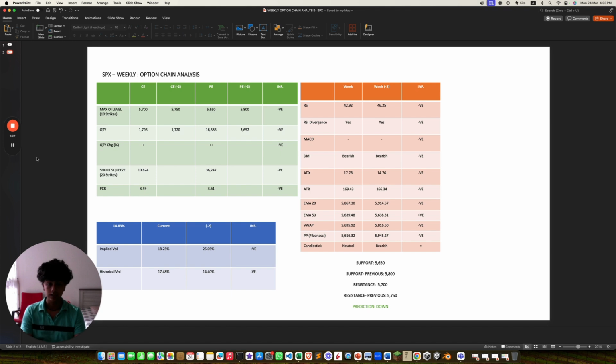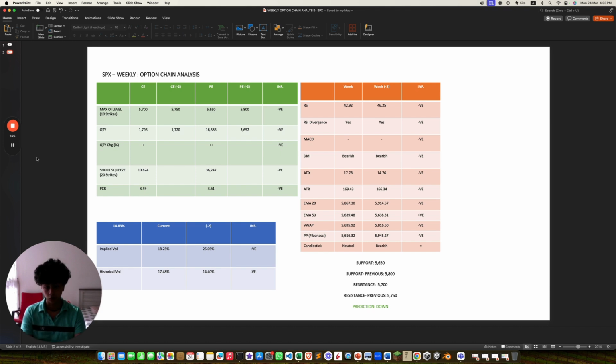Both the 20 period EMA is lower, that's negative. The 50 period EMA, 50 week EMA in this case, is actually a little higher, that's still positive. VWAP is lower, that's negative. Pivot point is lower, that's negative. Candlestick is neutral. The current support is 5,650.